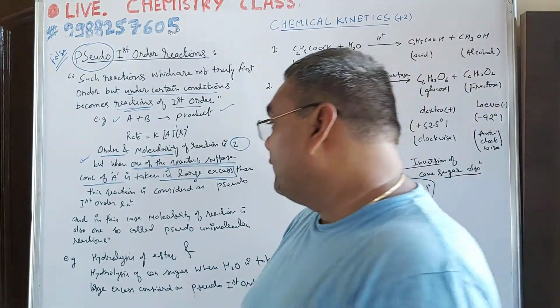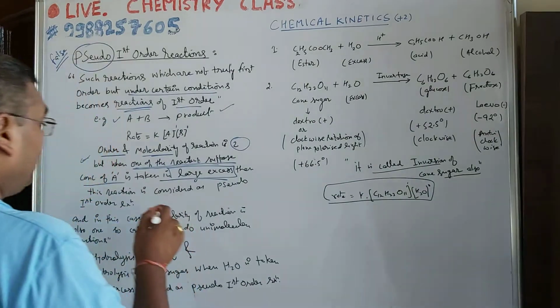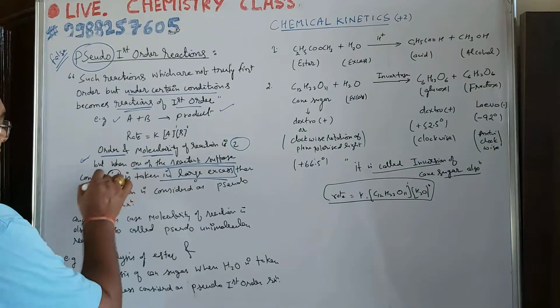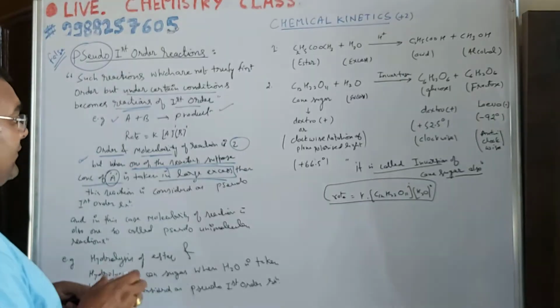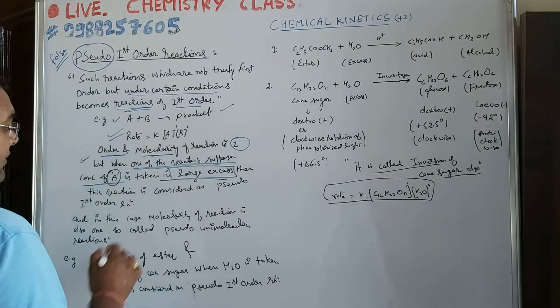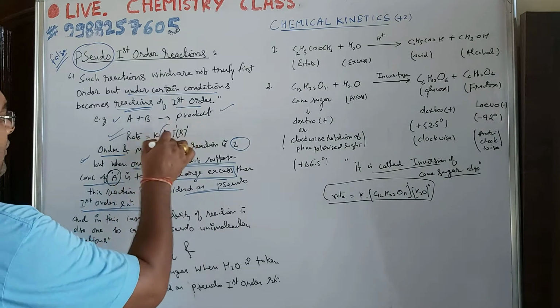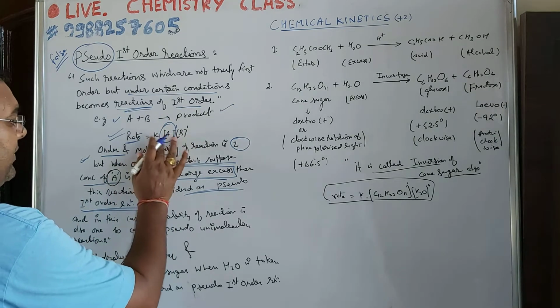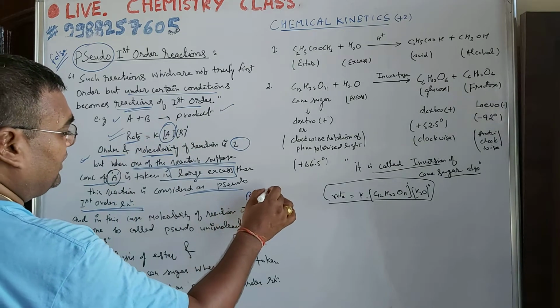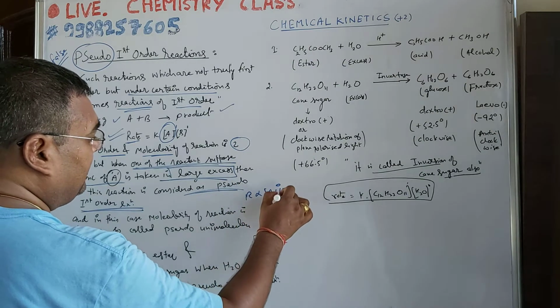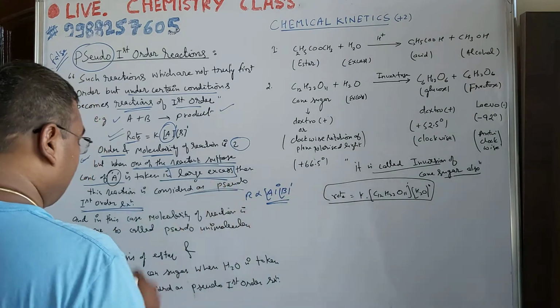So overall we can say when reactant A is taken in large excess, this reaction is considered a pseudo first order reaction, because now the reaction rate becomes independent of the concentration of A but depends upon B as it is.